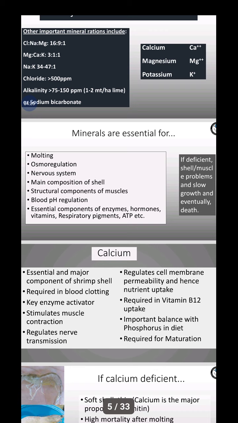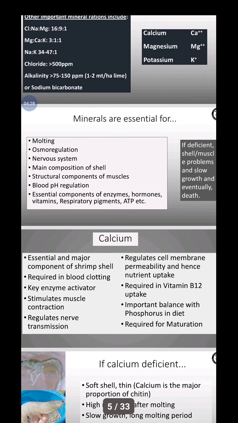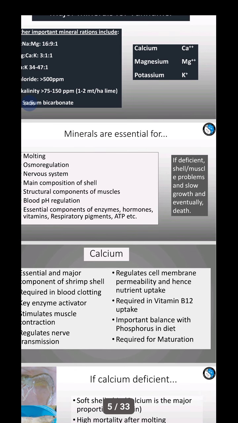And blood pH regulation: in Litopenaeus vannamei, minerals help control the essential components of enzymes, hormones, vitamins, respiratory pigments, ATP, etc. If deficient, shell or muscle problems, slow growth and eventually death occur.